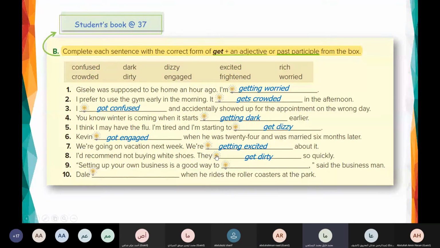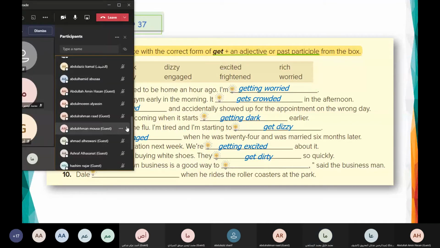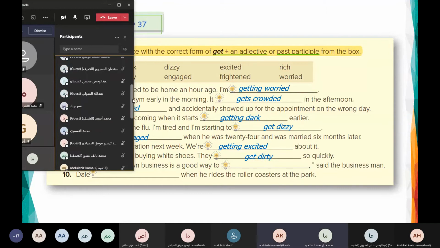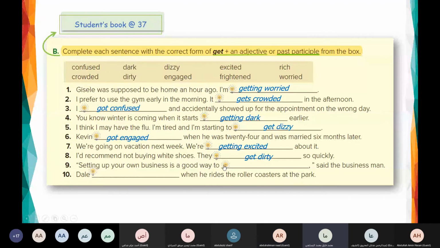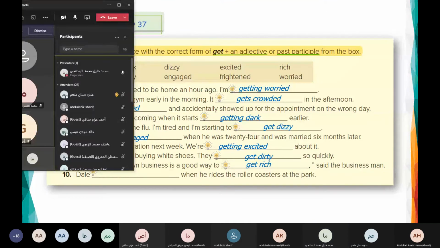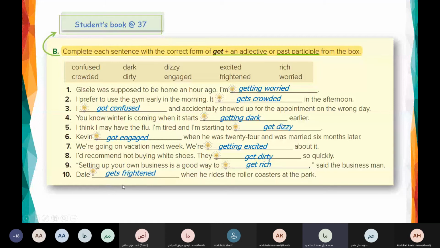Number 9, setting up your own business is a good way to. You can do it. That's enough. Uday, read number 9. Setting up your own business is a good way to get rich, said the businessman. Good. Number 10, the last one. Dale gets frightened when he rides the roller coasters at the park.